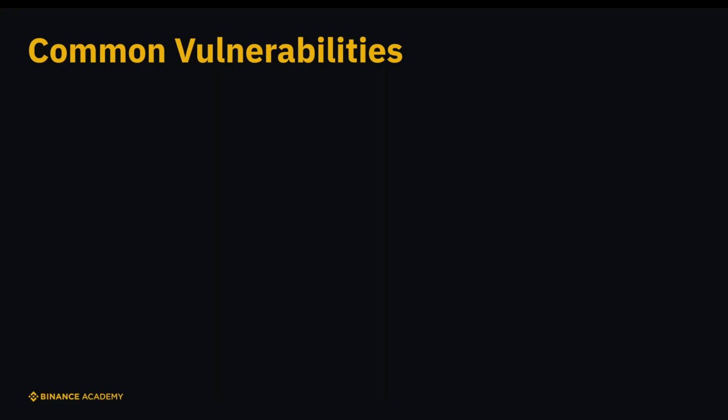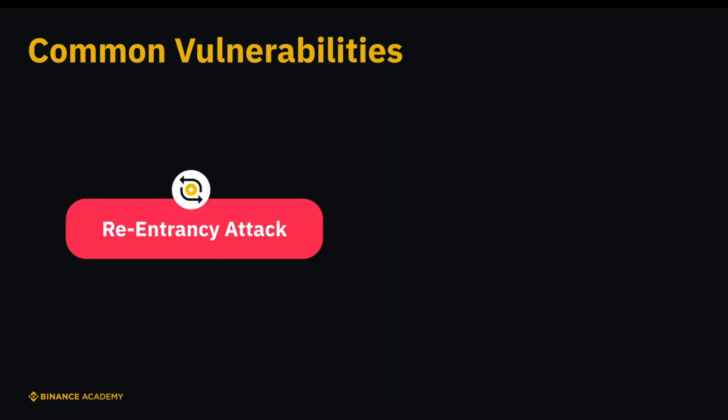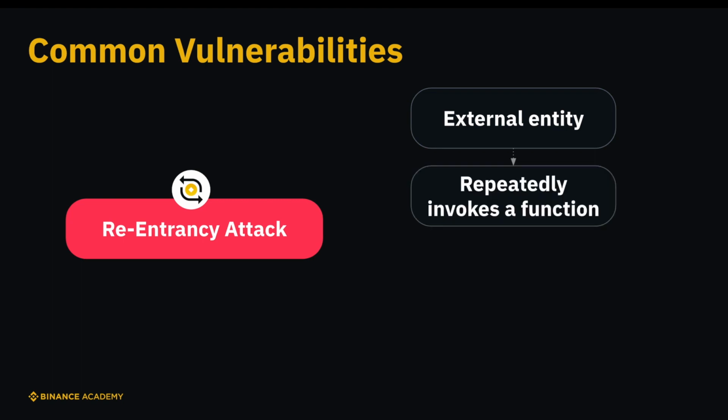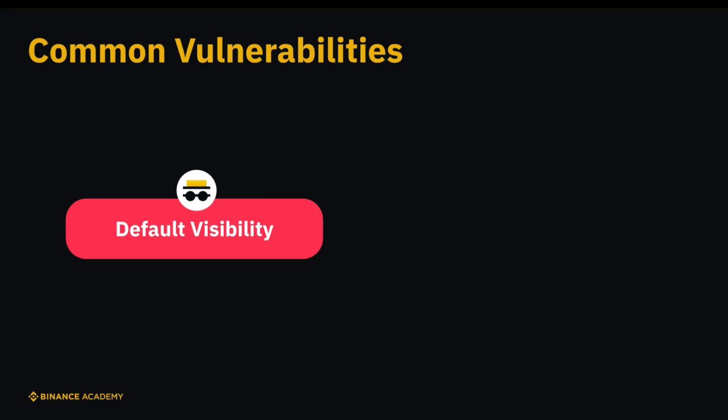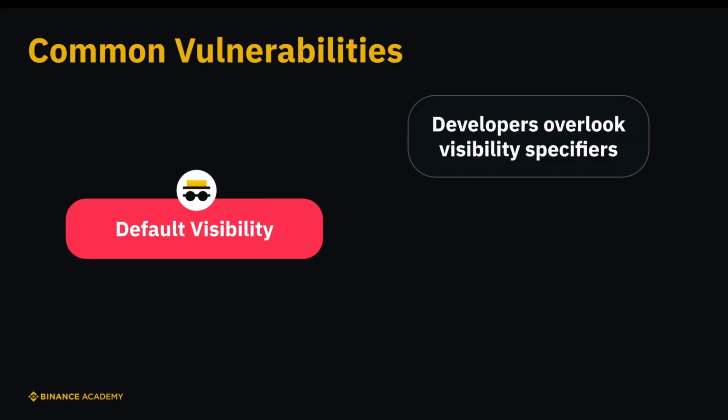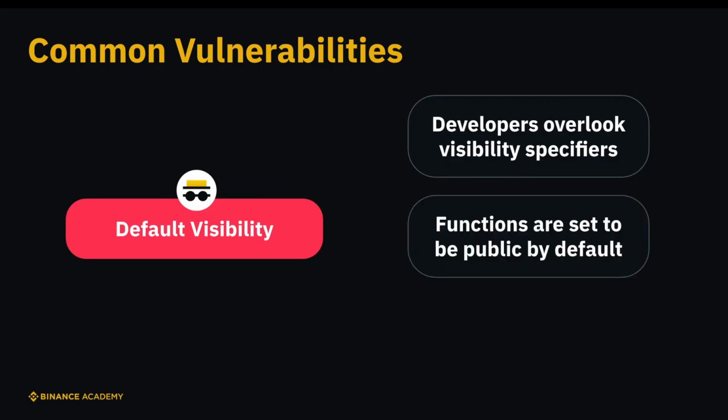One of the most notorious is the re-entrancy attack. This type of attack happens when an external entity can repeatedly invoke a function in a contract before the earlier call has finished, often siphoning off funds in the process. Then there's the issue of default visibility. Vulnerabilities can arise when developers overlook the visibility specifiers of functions. By default, if not explicitly stated, functions are set to public when they should be private.